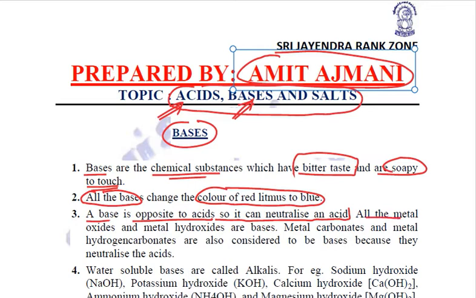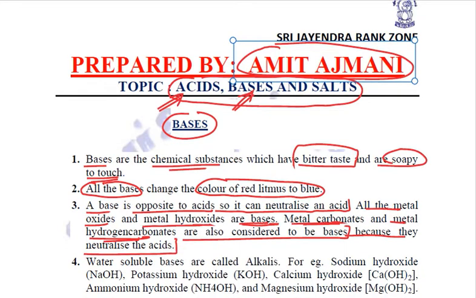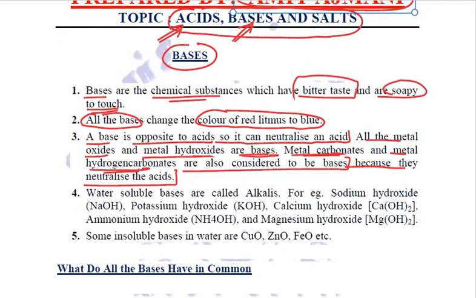All metal oxides and metal hydroxides are bases. All metal carbonates and metal hydrogen carbonates are also considered to be bases, because all of them neutralize acids. Bases that are soluble in water are also called alkalis.